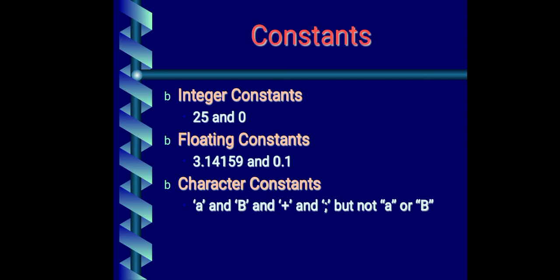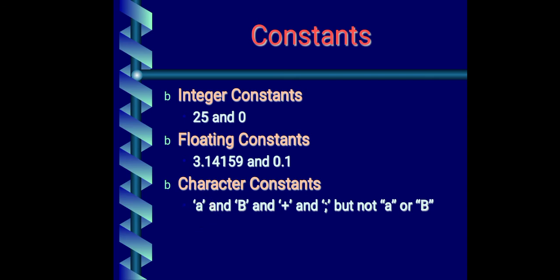Then we have character constants. What are characters? Small a is a character, small b is a character. You can say the plus sign, if it is written in single quotation, then it is a character. Whatever is written in single quotation is a character constant.